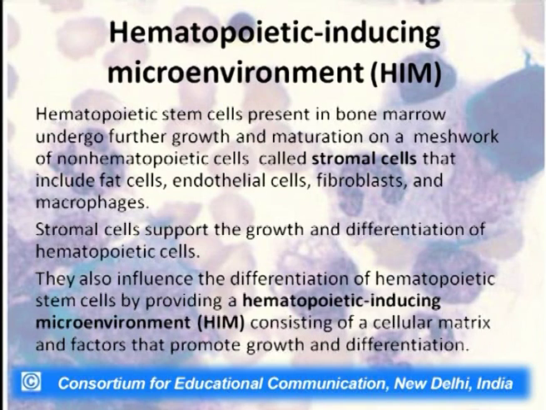They could be fat cells, endothelial cells, fibroblasts, or macrophages. All these cells form a mesh within the bone marrow, and the hematopoietic stem cells, the HSCs, are engulfed or present within the meshwork formed by these stromal cells.